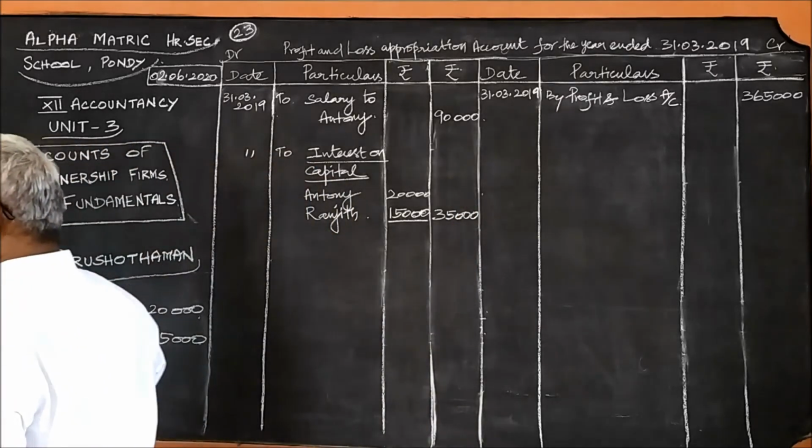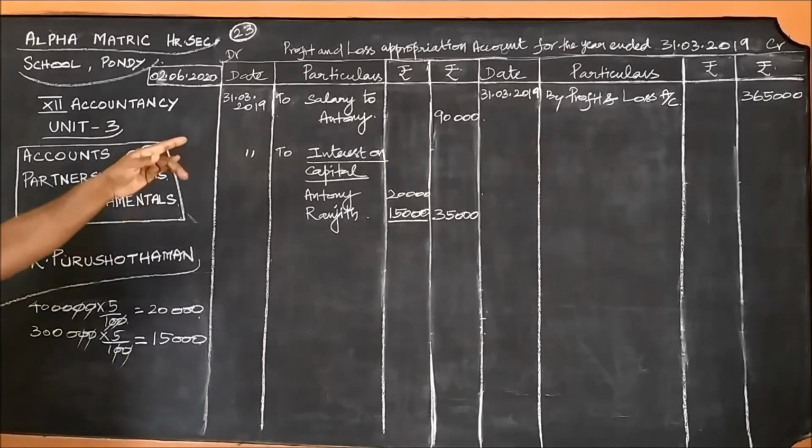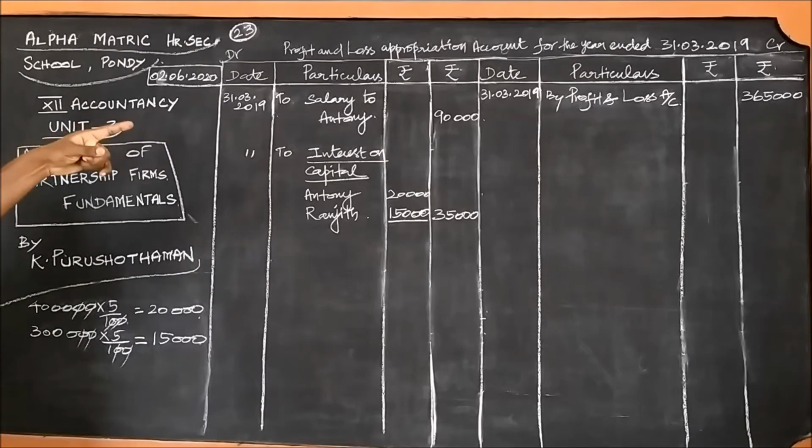I shall go back to the statement once again. Ranjit is to get 25% commission on profits. If it is like that, we should take the profit 3,65,000. Listen carefully, it is an important point.